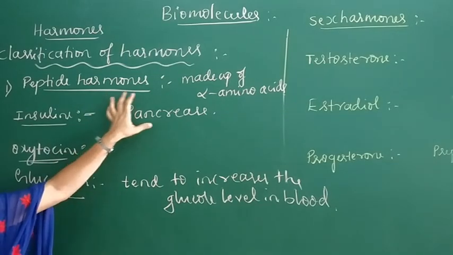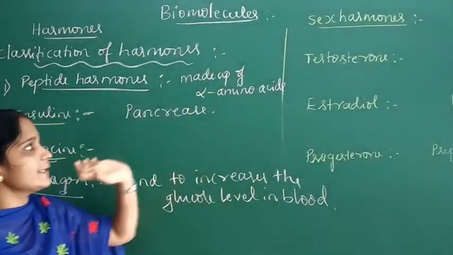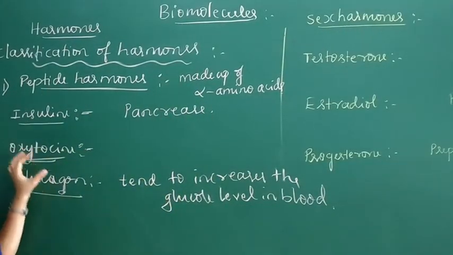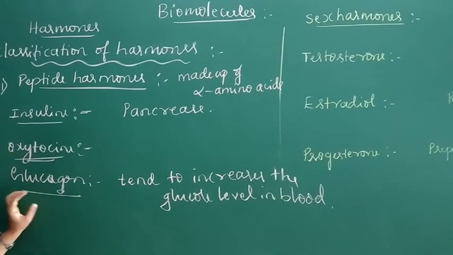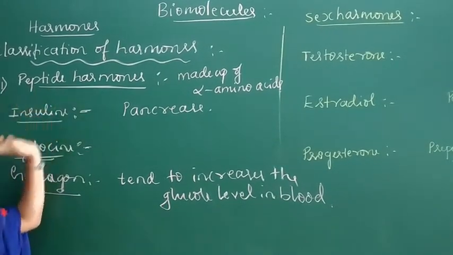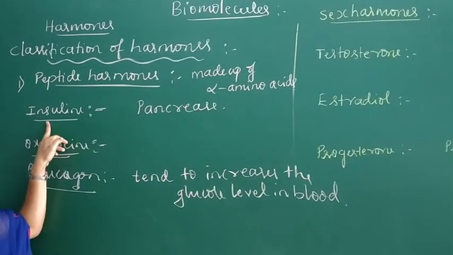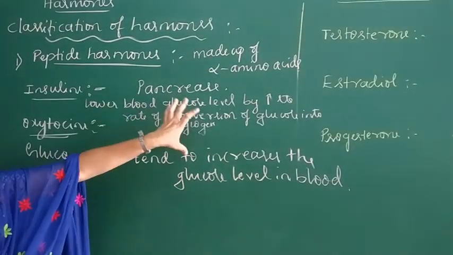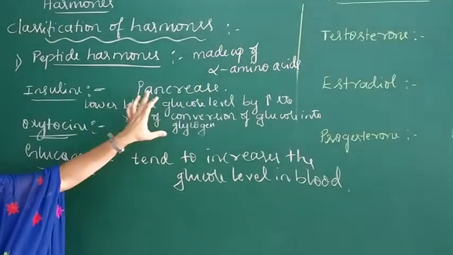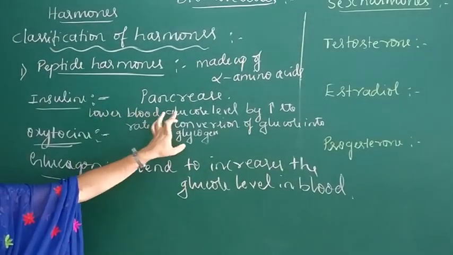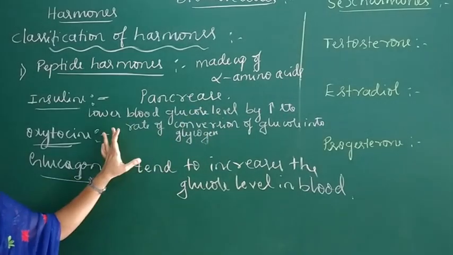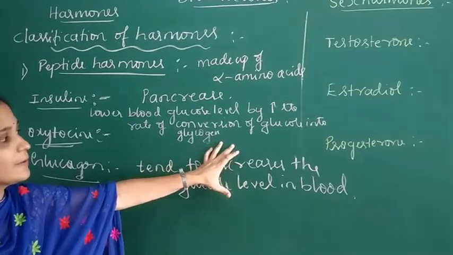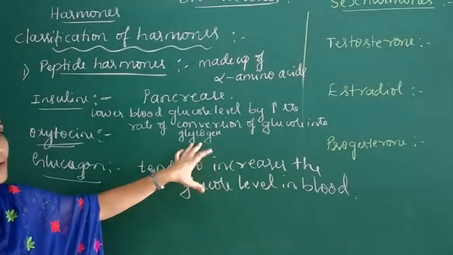Peptide hormones are made up of alpha amino acids. Examples for peptide hormones are insulin, oxytocin, glucagon. Insulin is a peptide secreted by the pancreas. Its function is to lower the blood glucose level by increasing the rate of conversion of glucose into glycogen.